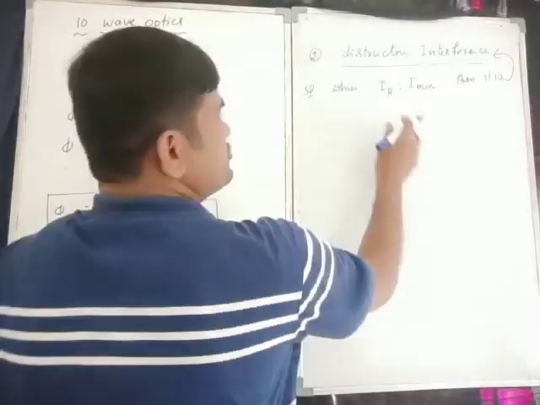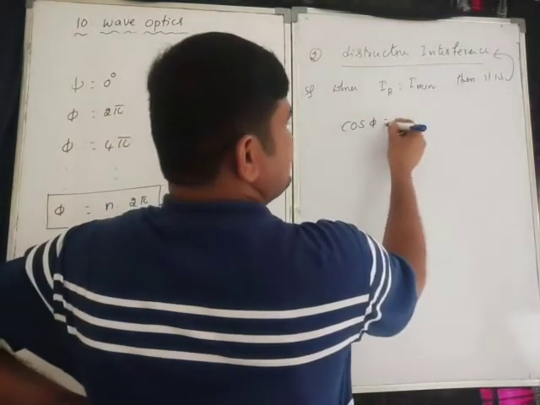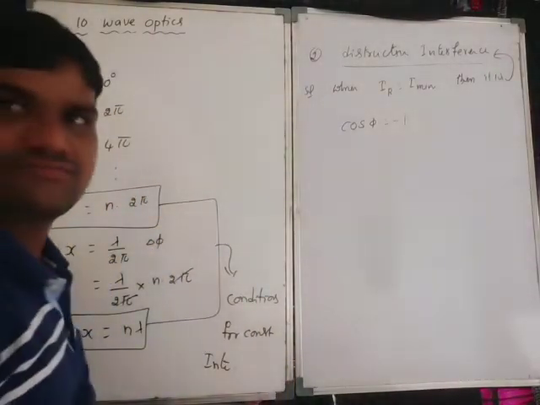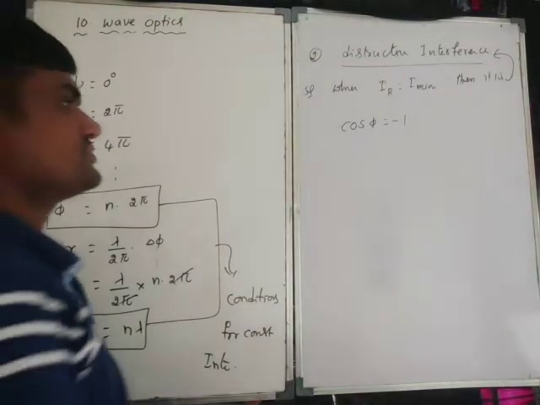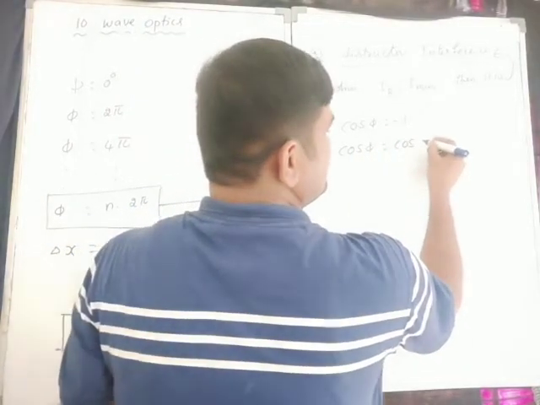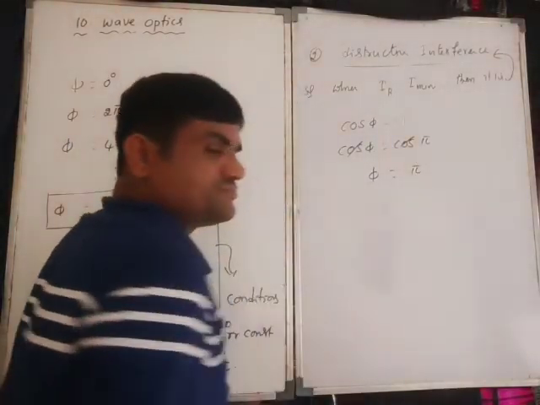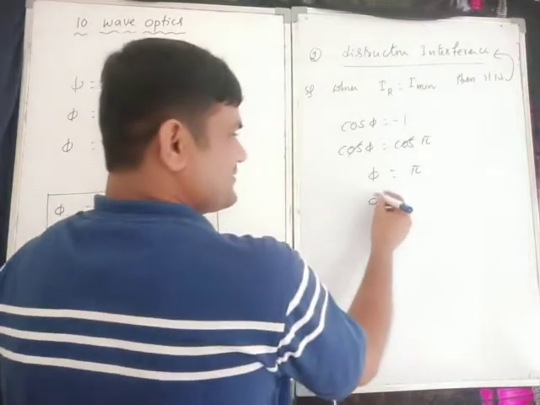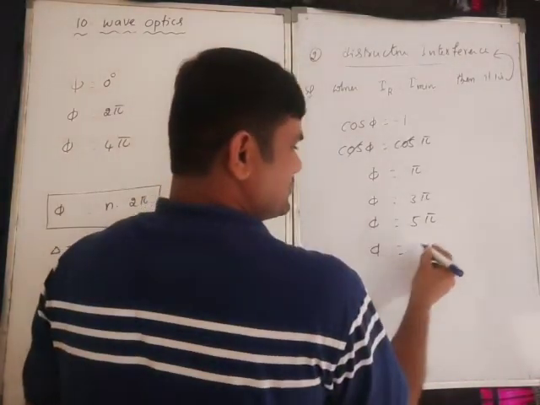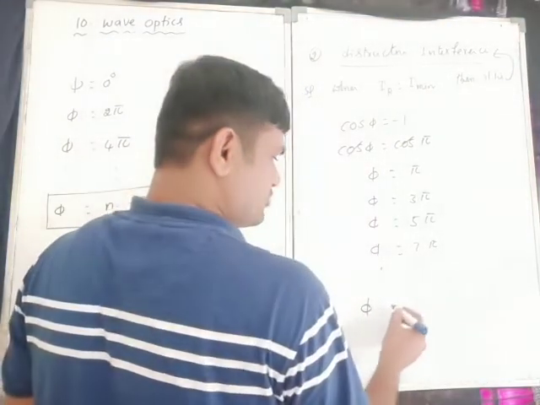So for that purpose, what is required? Cos phi is equal to -1 is required. Cos phi is equal to -1. So how much will come? Cos phi, so get cancelled. Therefore phi is equal to pi. Similarly, phi is equal to 3 pi, phi is equal to 5 pi, phi is equal to 7 pi, and so on.